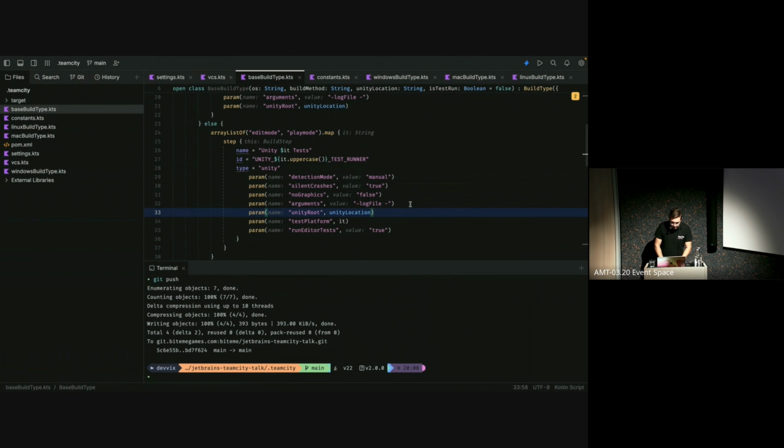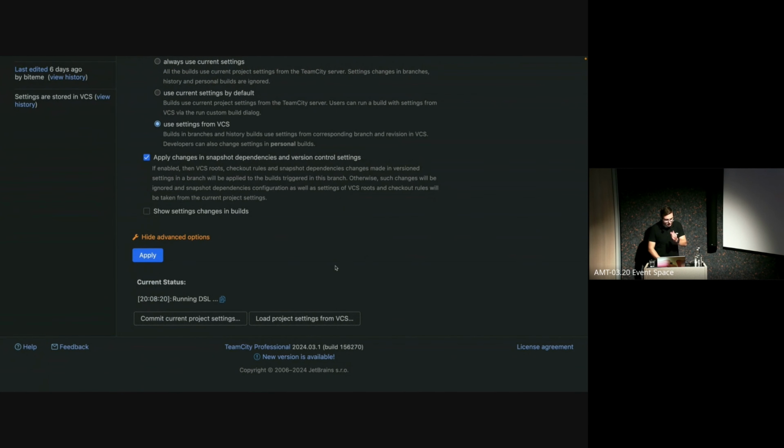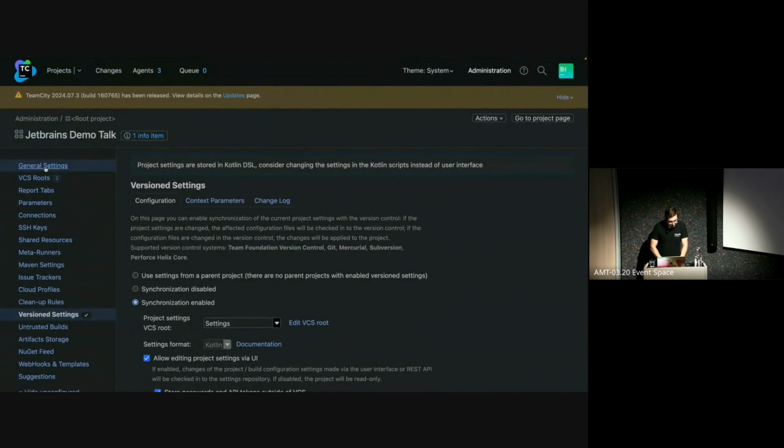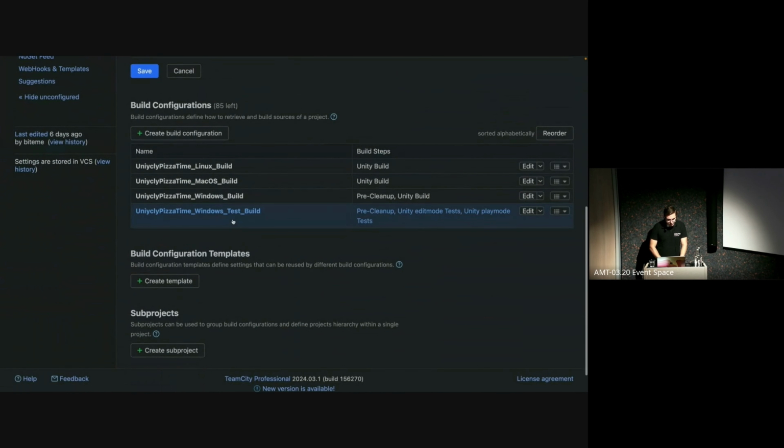Otherwise, I have to quickly check something. But I'm pretty sure everything's here. The name is here, the ID is here, the type is here. Yes, let's hope that is all, and that is an easy fix. That's, of course, a risk when we're running these live demos, but I do always like coding live a lot more than going through pre-written code. There we go. And now if we go look at our settings, we see we also have this Windows build type.